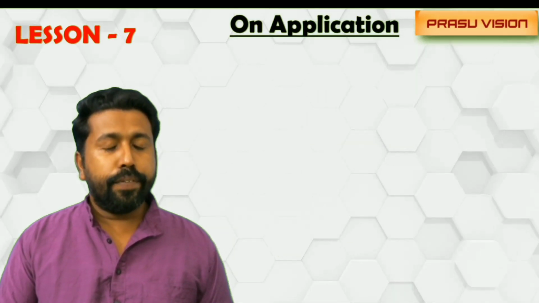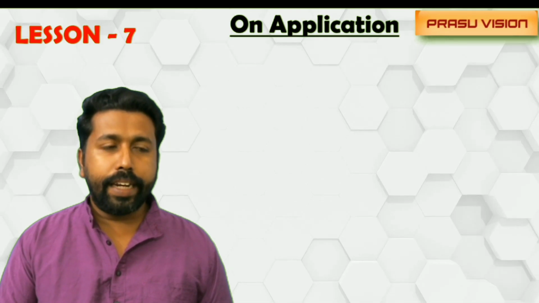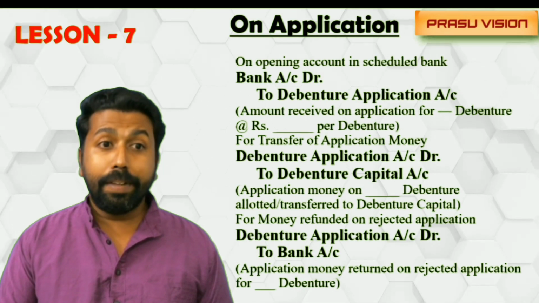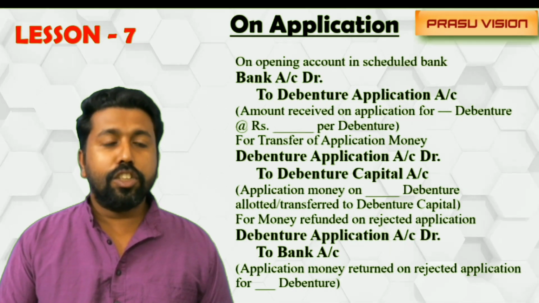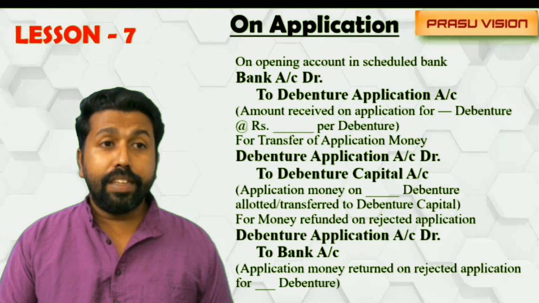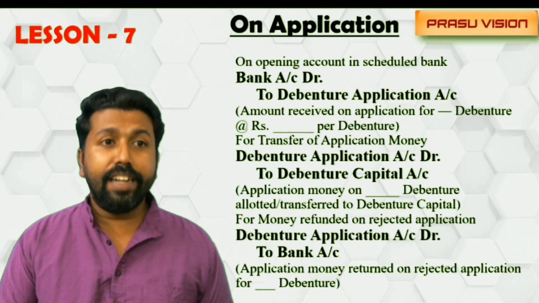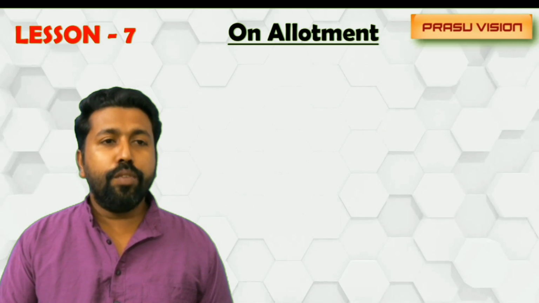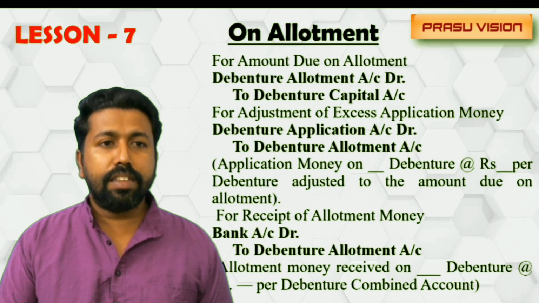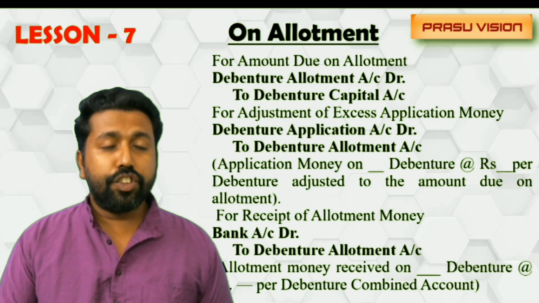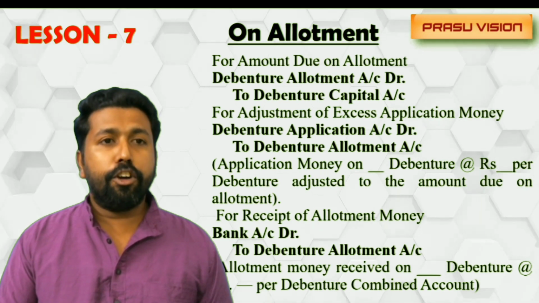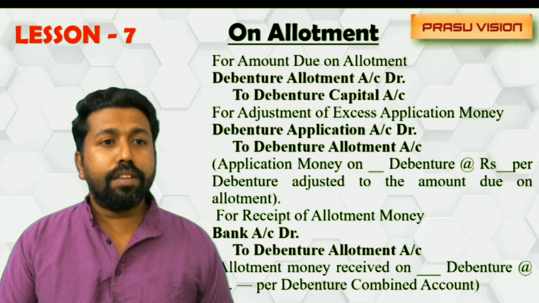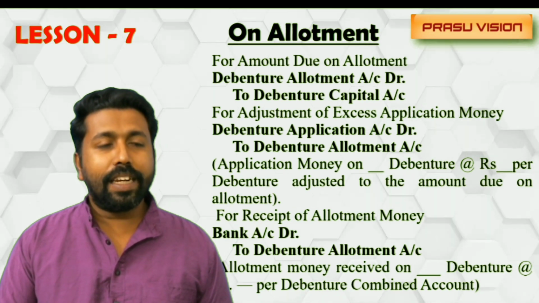And the different journal entries we have to write at the time of application money: Bank account debited to debenture application account. If the excess application is rejected, debenture application account debited to bank. And when we are allotting the debentures, debenture allotment account debited to debenture capital due entry. When the amount is received, bank account debited to debenture allotment.